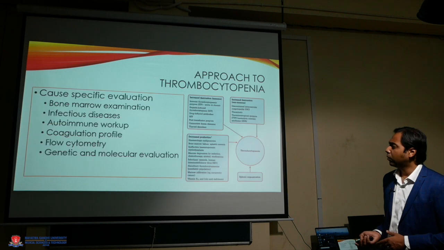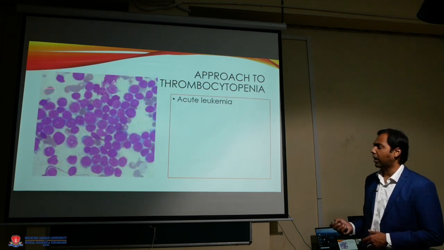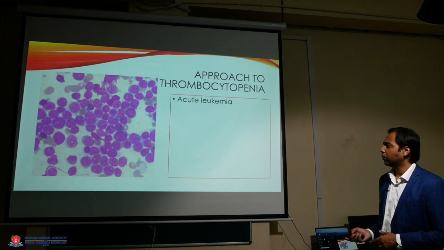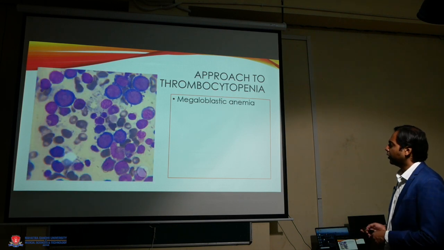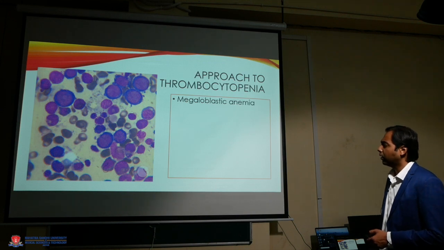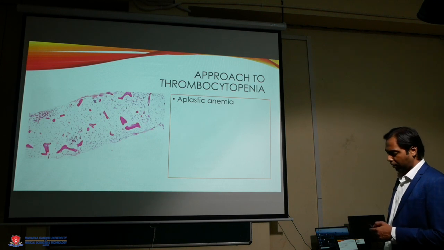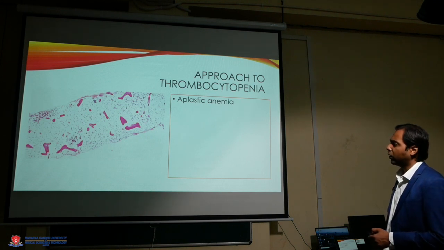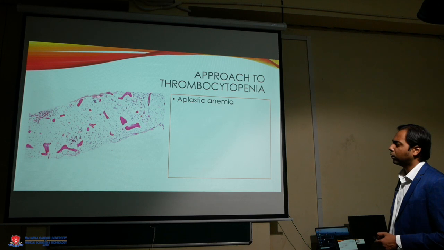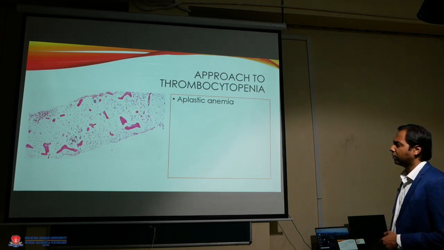So some marrow findings that we can see. In acute leukemia, we may find presence of blasts completely infiltrating the marrow. Then in case of megaloblastic anemia, we may find presence of these megaloblasts with adequate megakaryocytes. In aplastic anemia, the biopsy will show a completely empty marrow with absence of hematopoietic precursors and largely replaced by adipocytes.